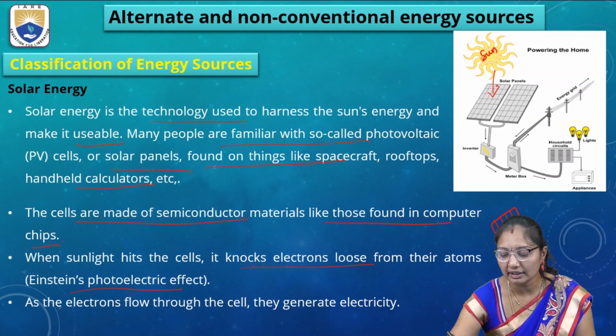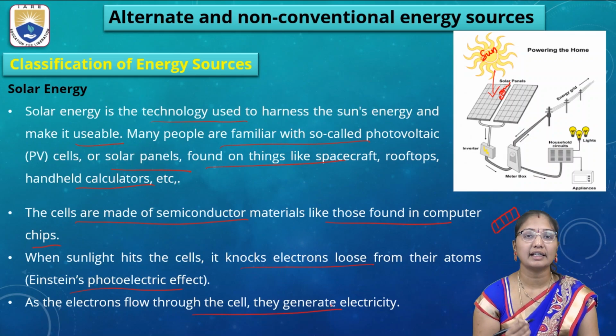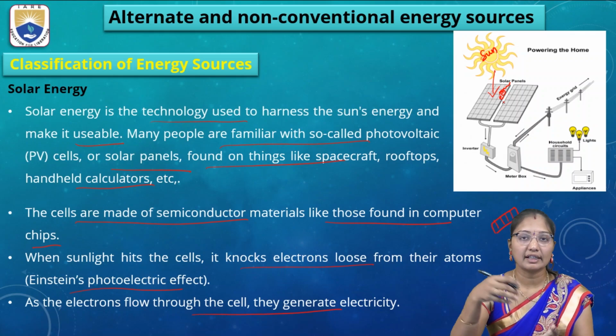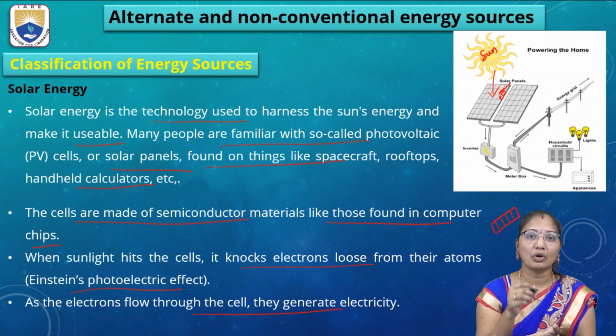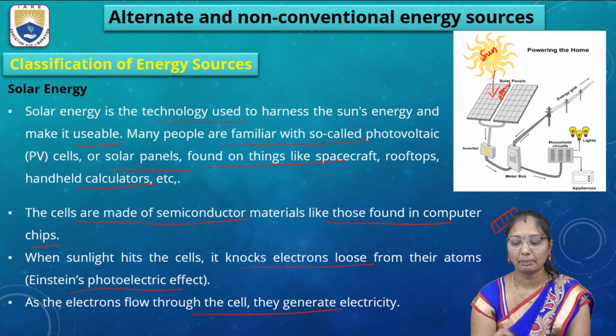So what happens when it hits the cell? Electrons will be knocked from their atoms. As the electrons flow through the cell, they generate electricity. So when sunlight is there, the electrons will be knocked, and the flow of these electrons generates the electricity in the solar panels.